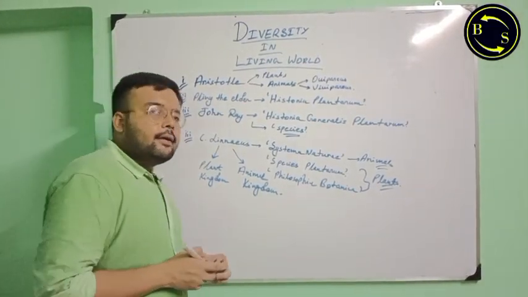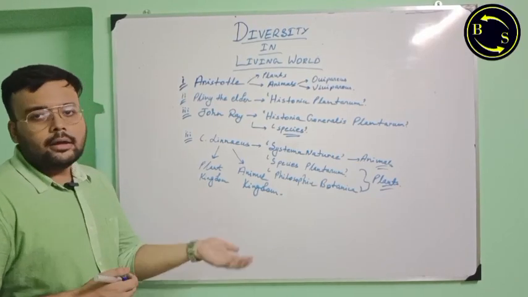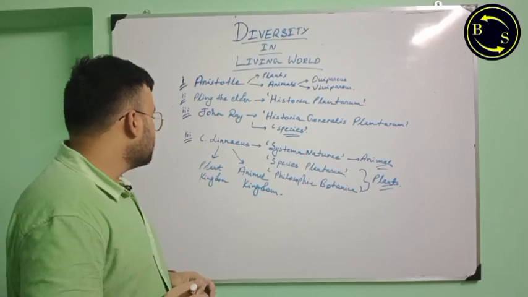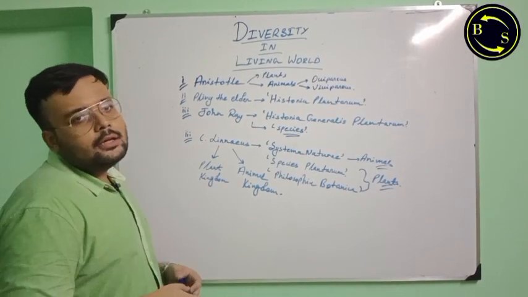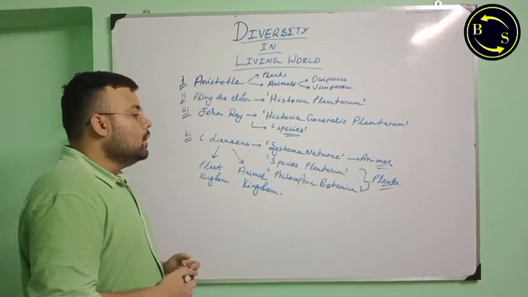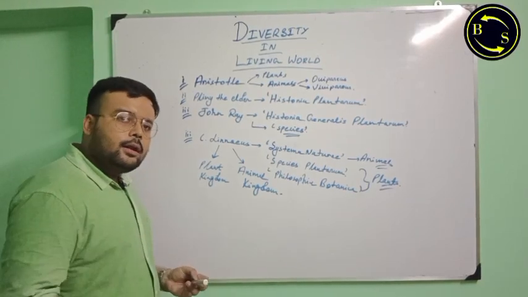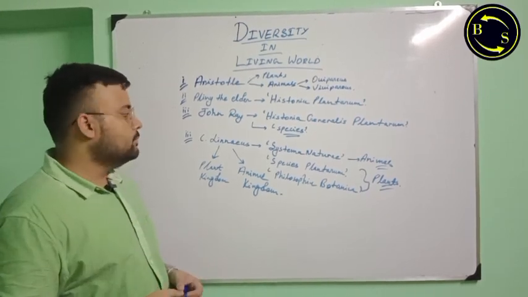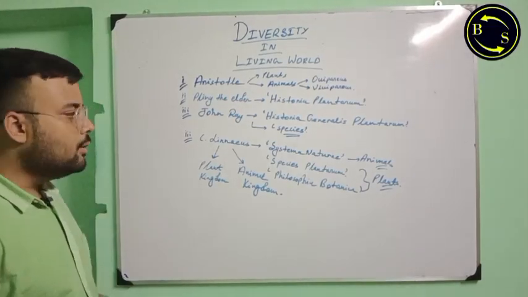However, later with the advent of microscopy and with the discovery of the various microbes, we saw that the classification scheme of Linnaeus is falling apart because he did not specify any kingdom to accommodate the bacteria, the protozoa, the fungi, the algae, etc. So this system was also discarded.